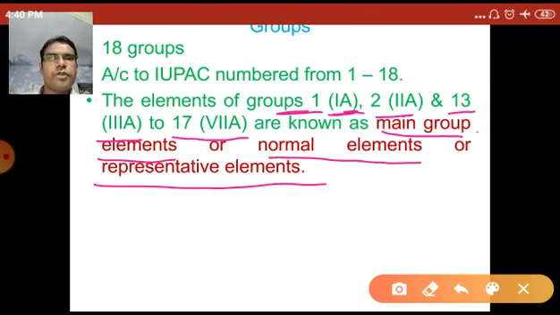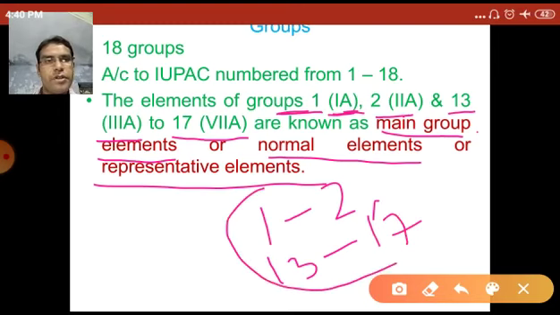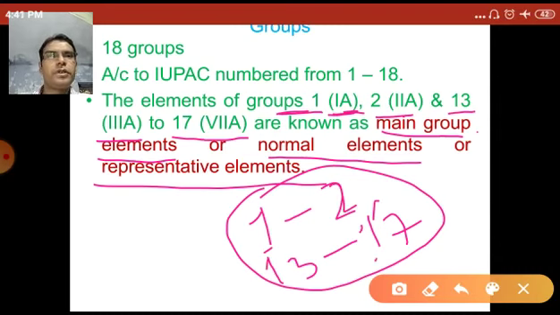So the elements present in groups 1, 2 and 13 to 17 are called the main group elements, normal elements or representative elements, because the outermost orbit is incomplete and the rest of the orbits are completed.